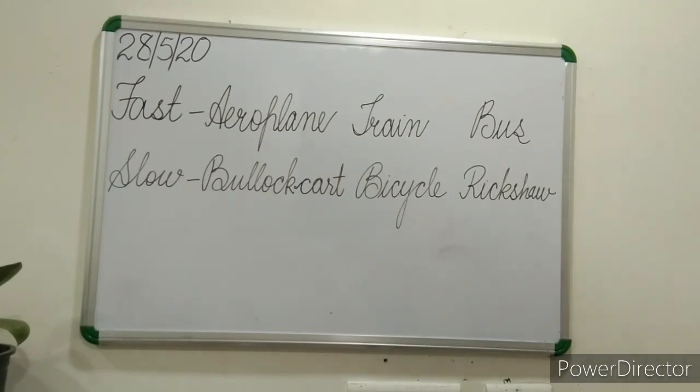You have to write the names of slow moving transport: bullock cart, bicycle, rickshaw. Once more we will repeat. Fast moving modes of transport: aeroplane, train, bus. Slow moving means of transport: bullock cart, bicycle, rickshaw.